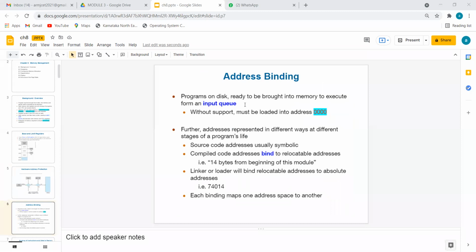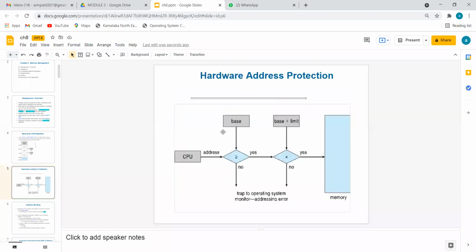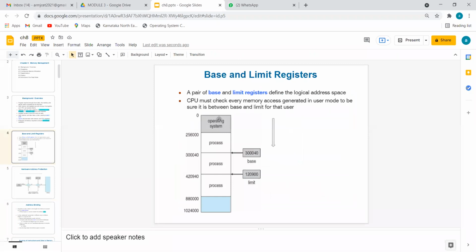So now the question: processes which are about to execute will be in the input queue, and from the input queue they move on to the execution section or execution queue. And the address should be loaded from the reference of 00. Now the question, what is the 00 reference? 00 reference is the operating system. So what happens if we don't enter this area? Definitely memory does not have a process history.